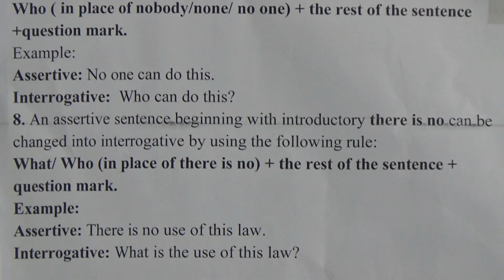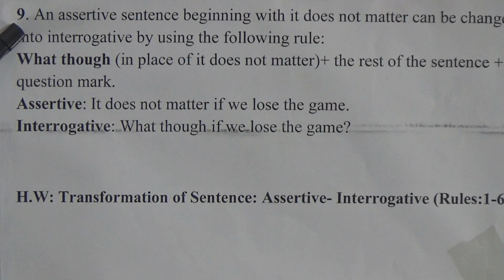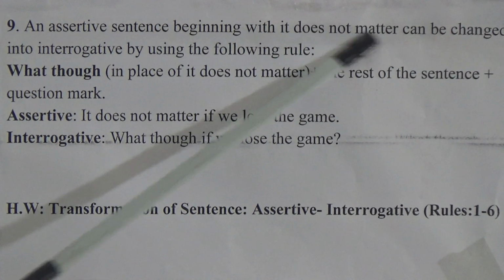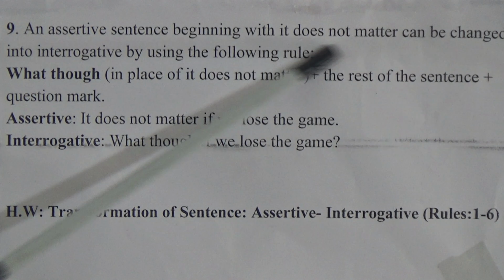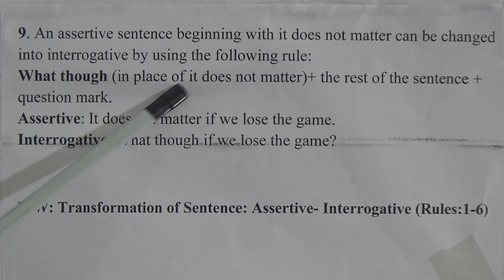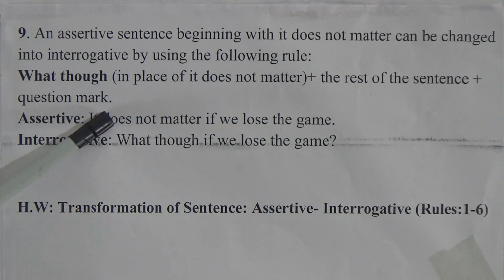Now, rule number 9, the last rule of assertive to interrogative. An assertive sentence beginning with it does not matter can be changed into interrogative by the following rule. It does not matter, mind it. The structure is: what though, in place of it does not matter, plus the rest of the sentence, plus a question mark.